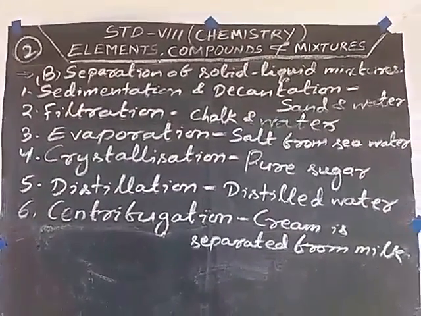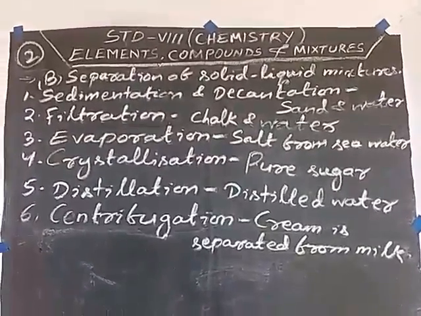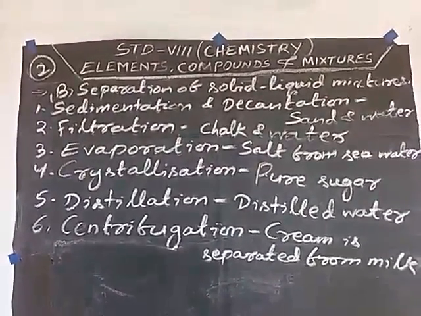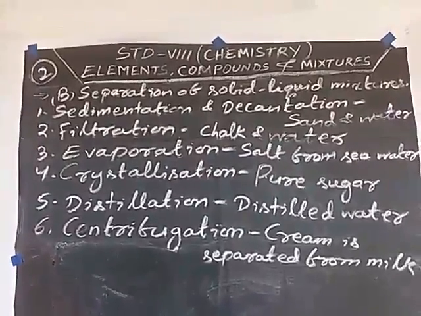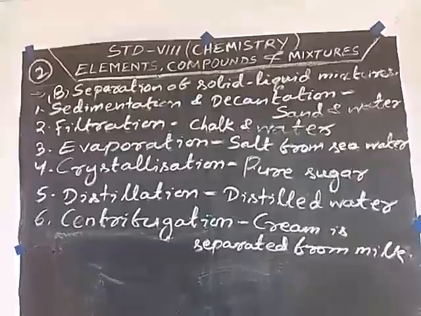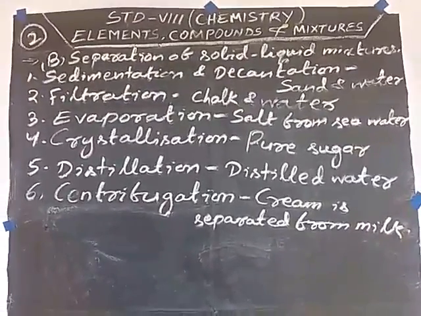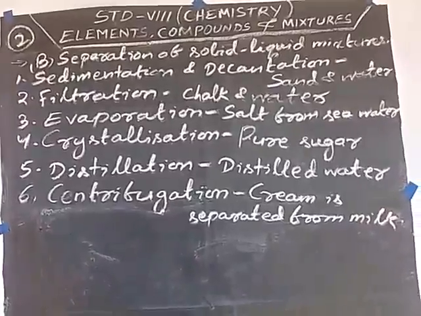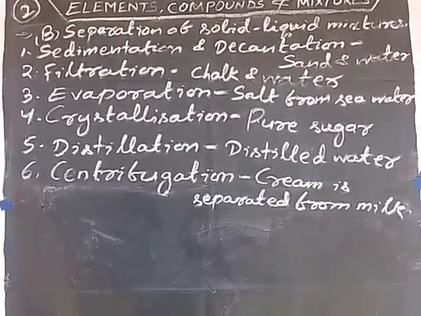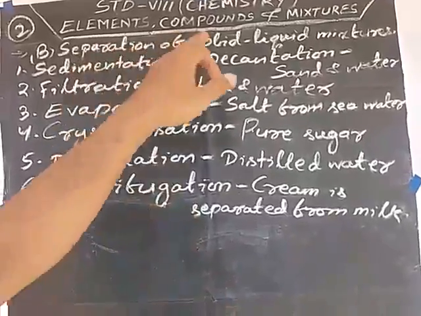The settling down of suspended insoluble heavy solid particles in a solid-liquid mixture when left undisturbed is called sedimentation. The solid which settles at the bottom is called sediment, while the clear liquid above it is called supernatant liquid. The process of pouring out the clear liquid without disturbing the sediment is called decantation.